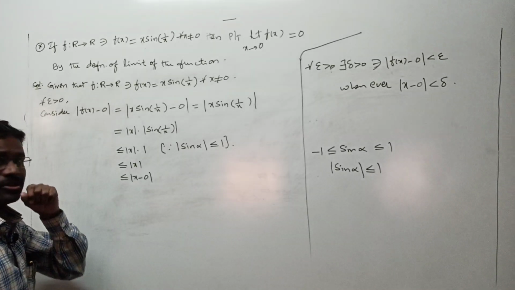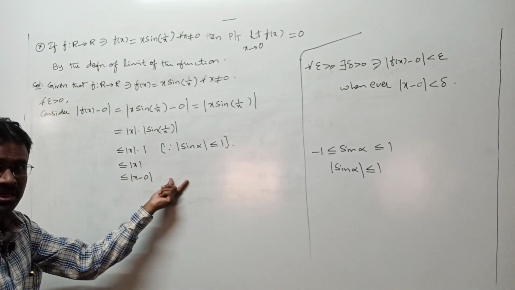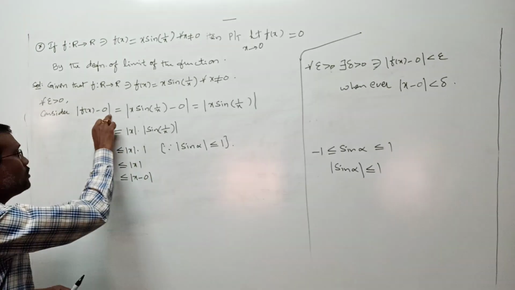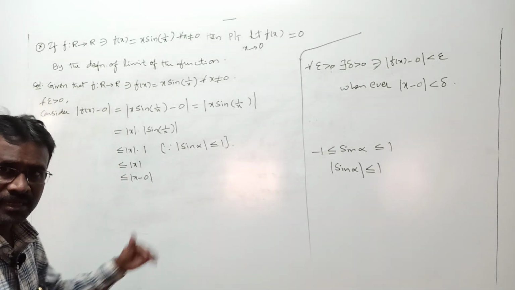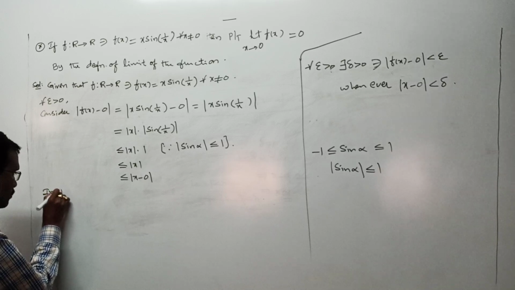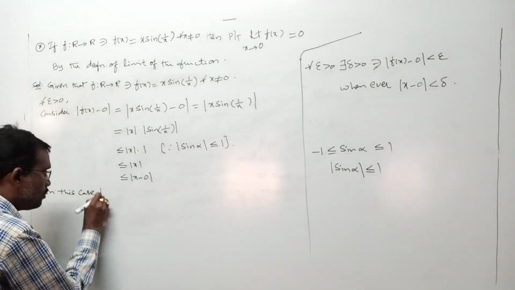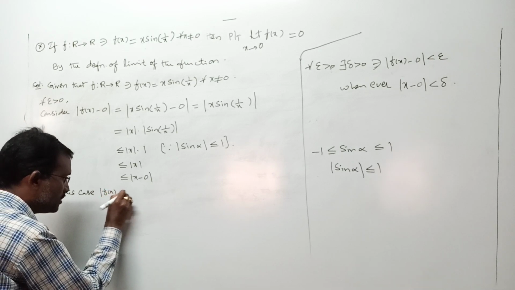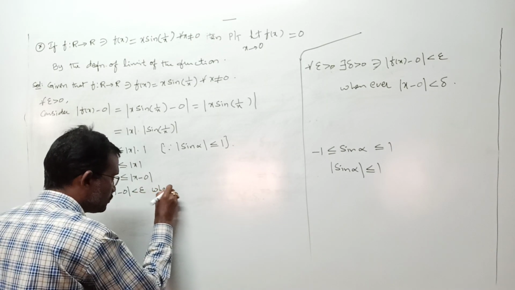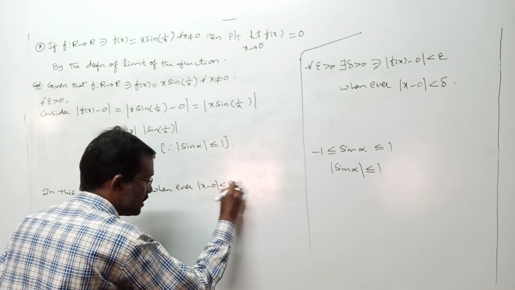Mod f of x minus 0 is less than epsilon whenever mod x minus 0 is less than epsilon, right?